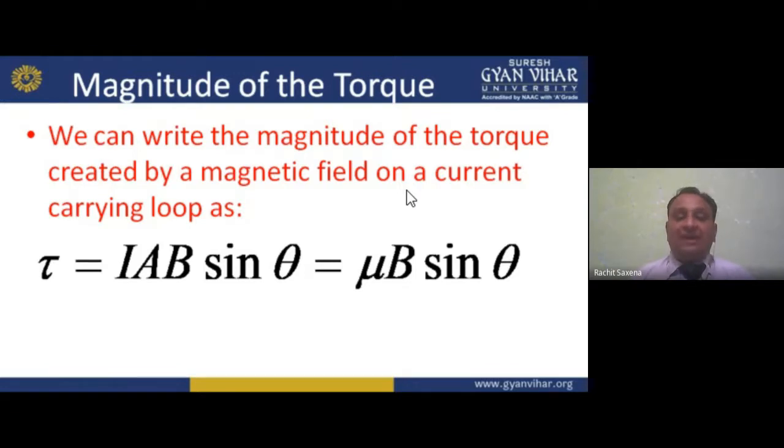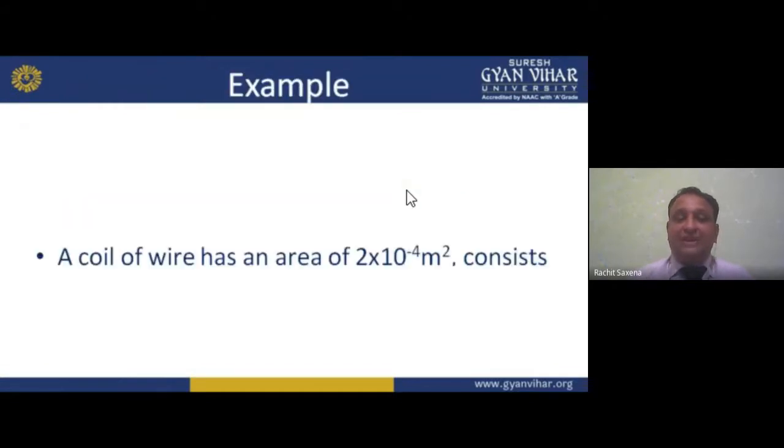So we can also write the magnitude of a torque created by a magnetic field on a current carrying loop as this. We already derived that torque is equal to IAB sine theta. Now instead of IA, we can write what? Mu. So mu B sine theta. I hope you understand. Now moving forward, my dear student, example.